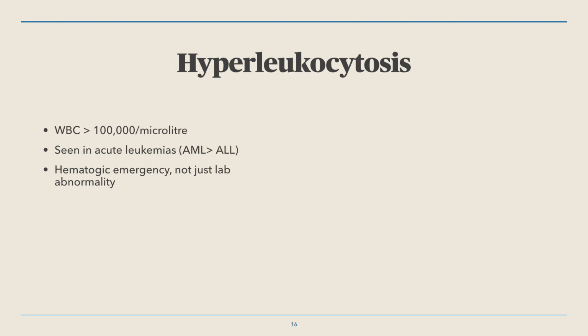And without any further delay, residents, we will go to the next topic, that is hyperleukocytosis. This is one of the true hematologic emergencies we see in oncology and emergency medicine. It is not just a number, it is life-threatening, so we have to act very quickly. Basically the definition is a white blood cell count above 1 lakh. We mostly see this in acute leukemias, especially in AML, that is acute myeloid leukemia. The important point is not just the lab abnormality, so we should think of it as an emergency condition.